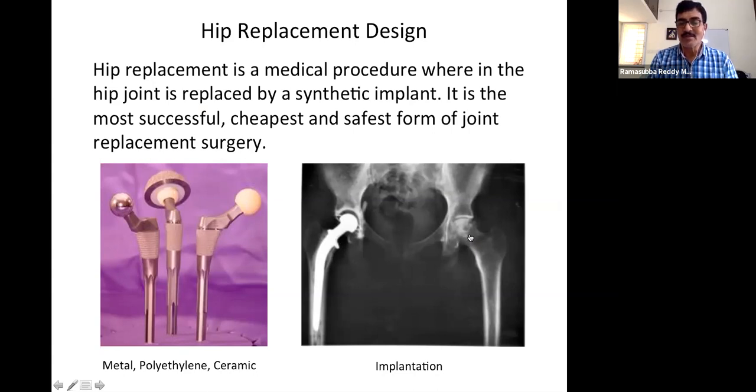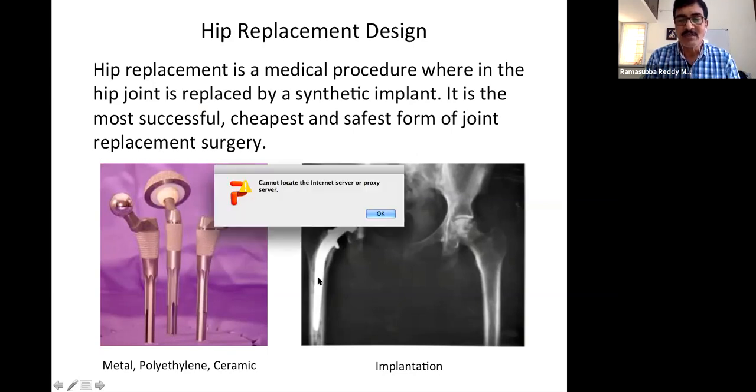Here, this is a natural one, whereas here it got broken, and then an artificial hip knob is placed here. Now this artificial metal has to grow into the bone and that has to set. So this is the way that what we have to.